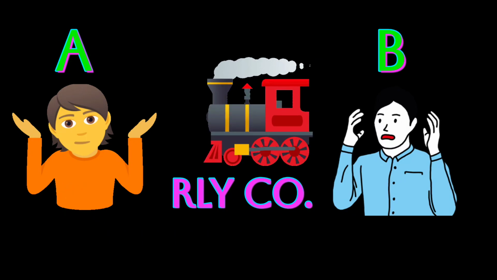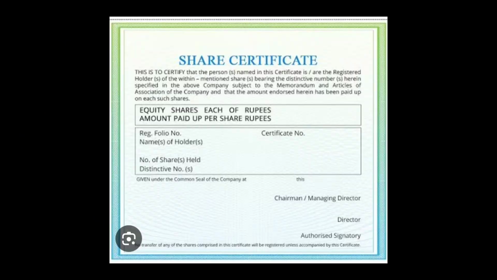By this, a contract of indemnity is formed between A and the railway company. Here the railway company is the indemnity holder and A is the indemnifier.